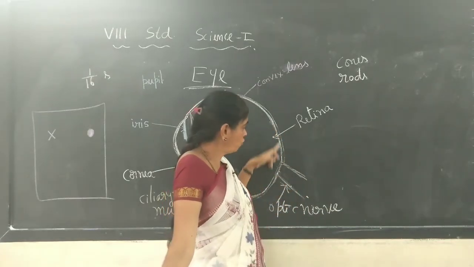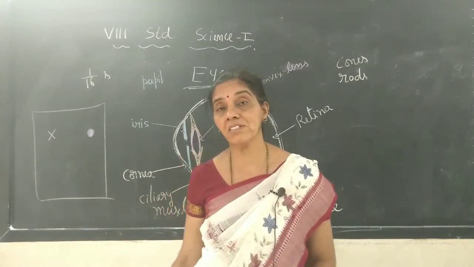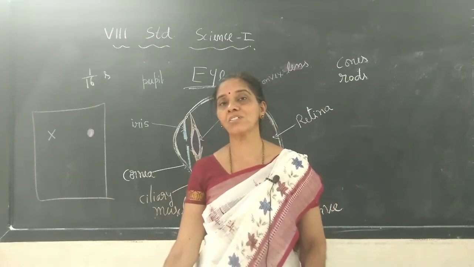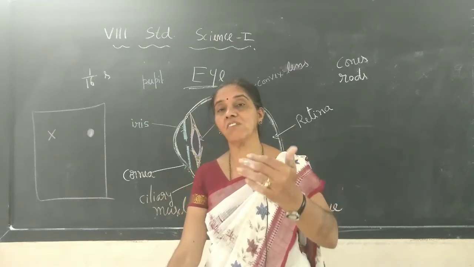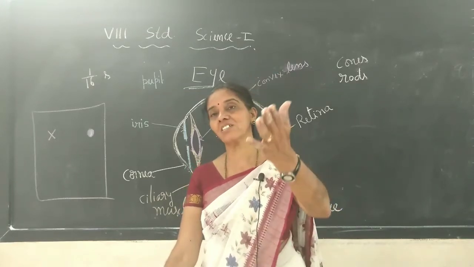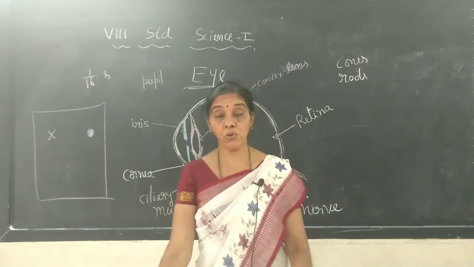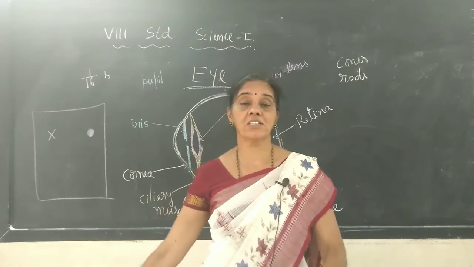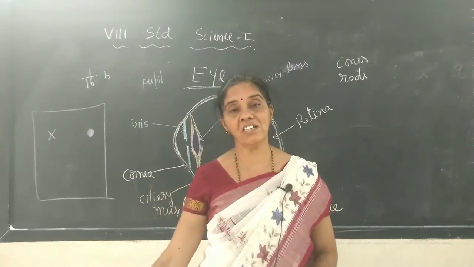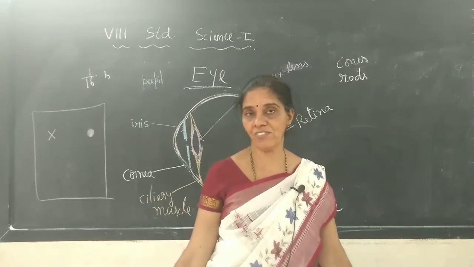So in the correct position, the image should fall on this particular place. But some persons with some defects, it won't occur on the retina, so they cannot see. Sometimes some people cannot see things which are very close, or some people have an eye problem where they cannot see things which are far away. Okay, so that defect they may get. So you have to go to the proper optician or eye doctor, and they will check your eyesight, and they will prescribe you some lens which has proper power to correct your eye defects.